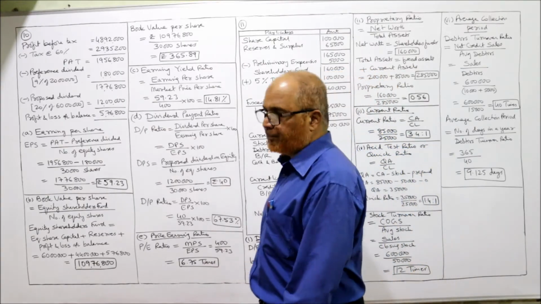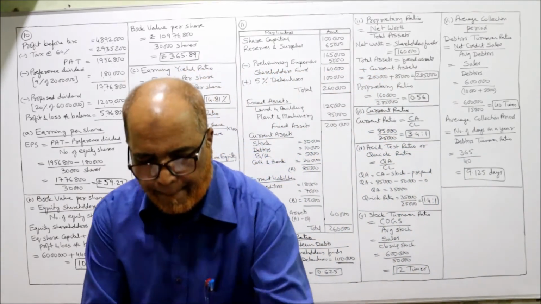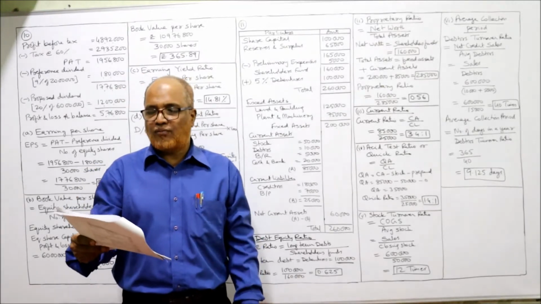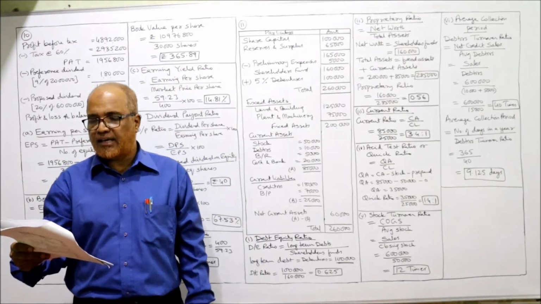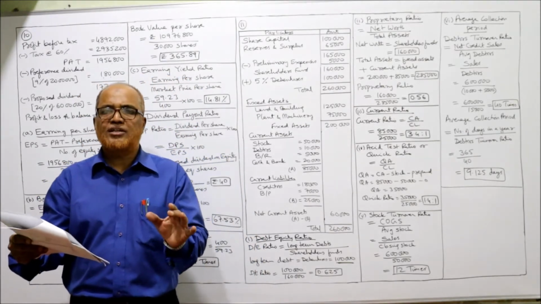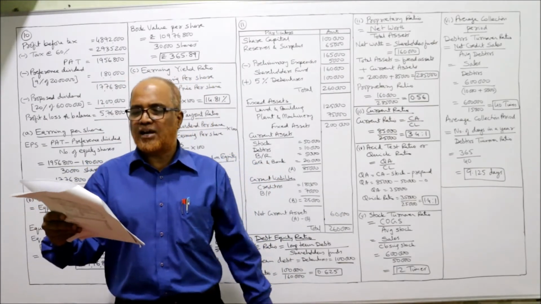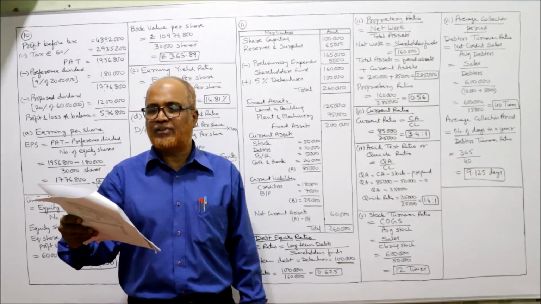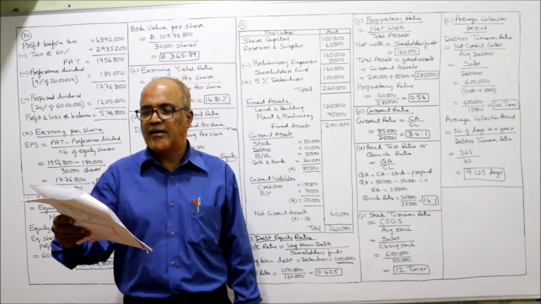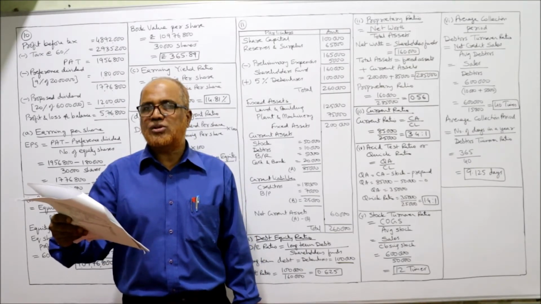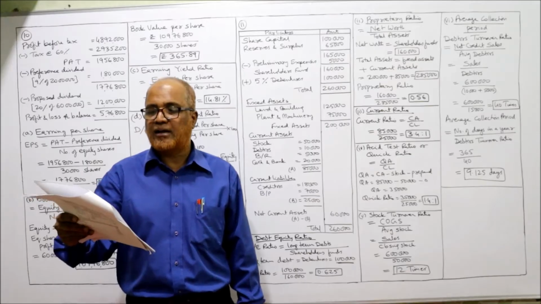Now 11th problem. See the 11th one. The following is the balance sheet of A Limited as on 31st December 1990. A traditional balance sheet is given, liability side on the left hand side, assets on the right hand side. The liabilities are share capital, 20,000 shares of 10 each, 5 rupees paid up, 1 lakh. Reserves and surplus 65,000, 5% debentures 1 lakh.